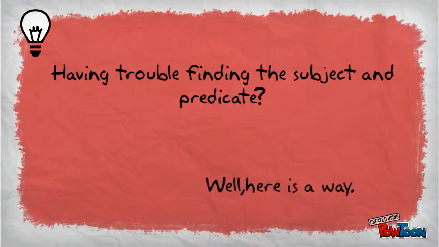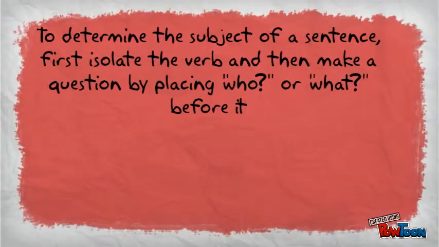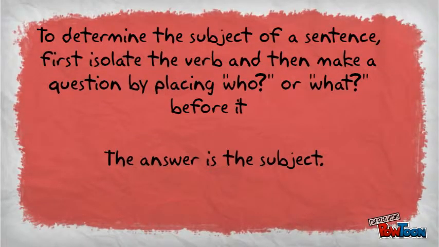Having trouble finding the subject and predicate? Well, here's a way. To determine the subject of a sentence, first isolate the verb and then make a question by placing who or what before it. The answer is the subject.